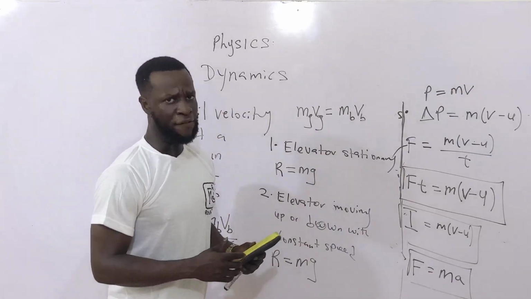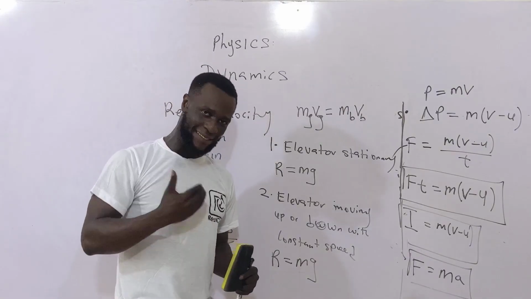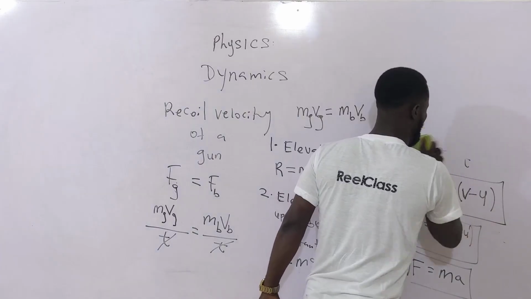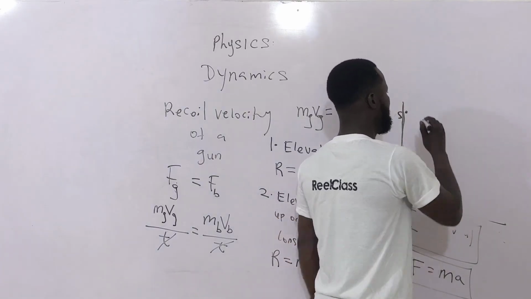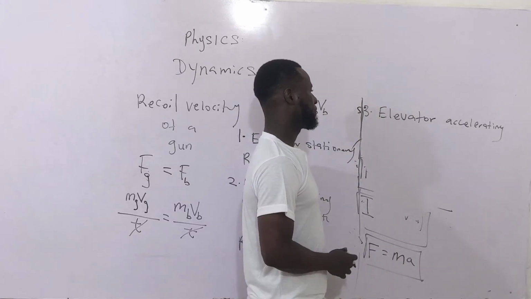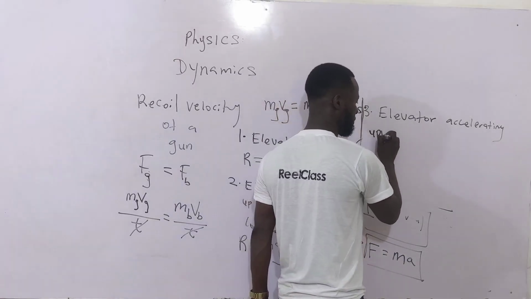Now, what if the elevator is accelerating upwards, or what if the elevator is accelerating downwards? Let's first consider the elevator accelerating upwards.